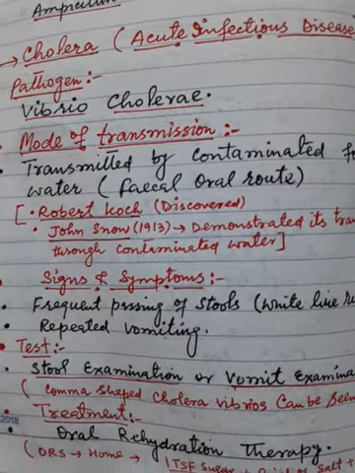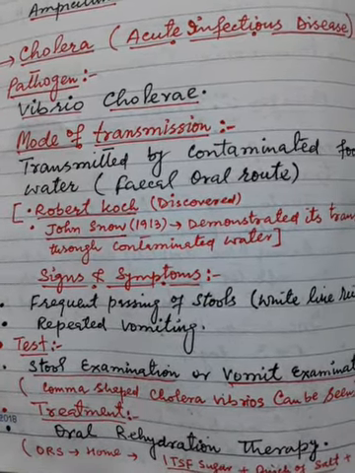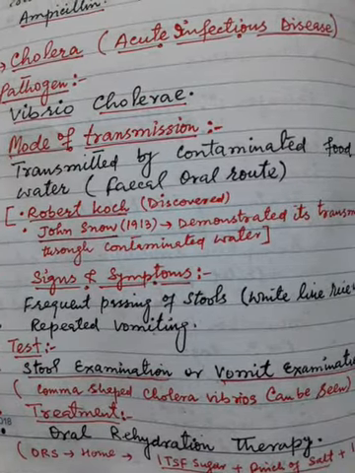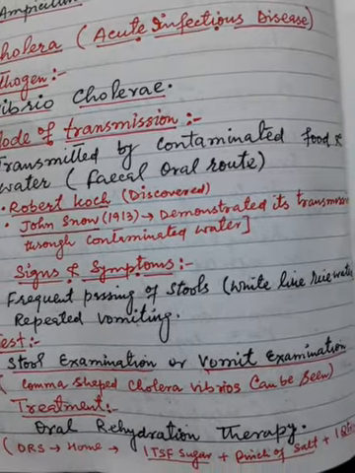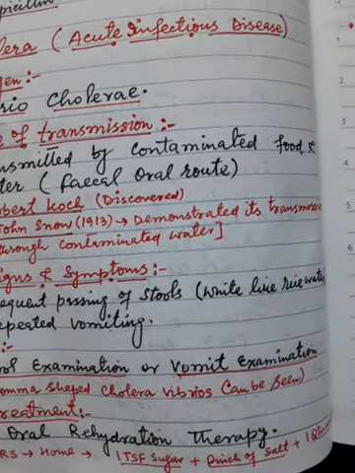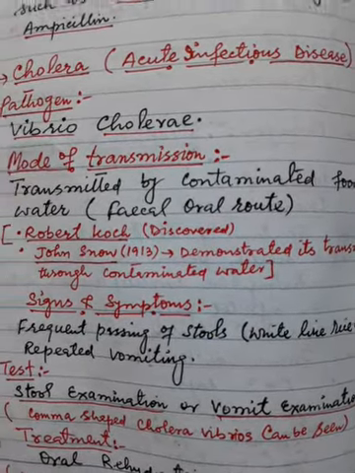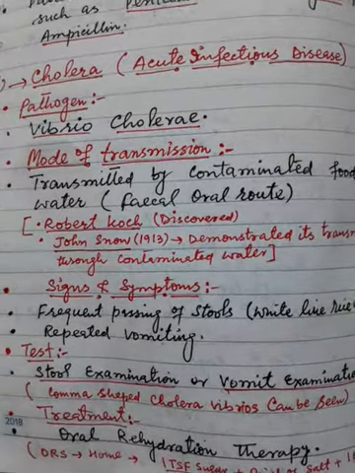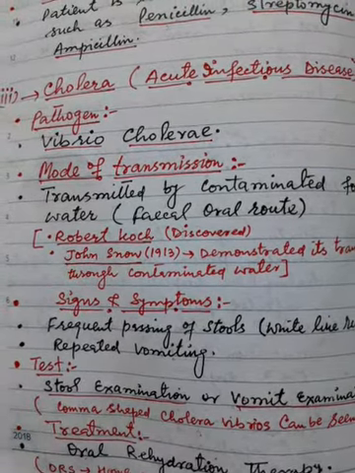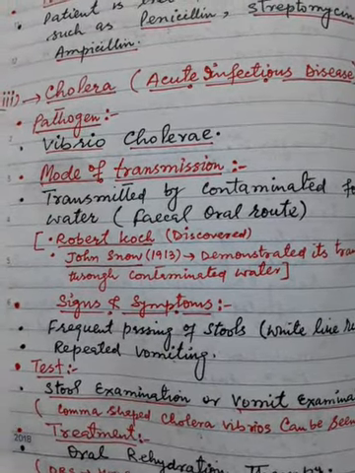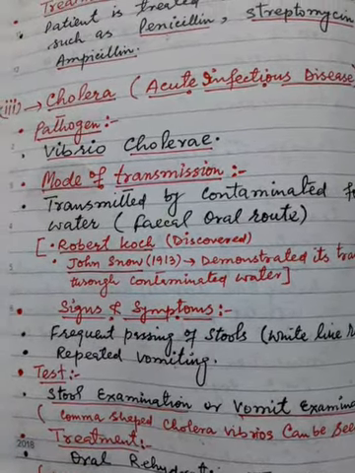The treatment includes oral rehydration therapy or ORS. We can prepare it at home by adding 1 teaspoonful of sugar and a pinch of salt to 1 quart of water. Drugs like tetracycline and chloramphenicol are used for the treatment of cholera.